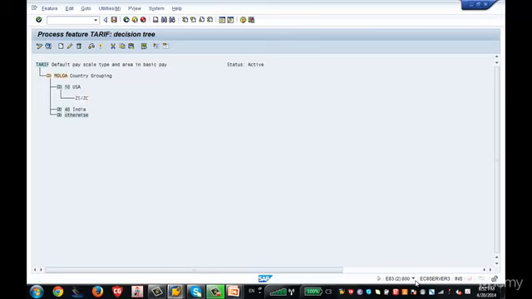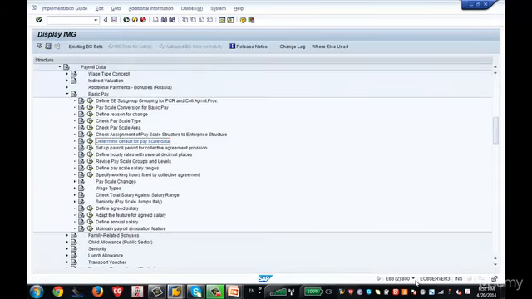Now after you save, you just come out of the screen. So now you have done with the pay scale structure. You have basically created a pay scale type, you have created pay scale area, you have also grouped your employee subgroup grouping for PCR and collective agreement provision, and now you have defined the pay scale type and pay scale area in the info type 8. There is one thing left, which is pay scale group and level, which I will basically teach you in the next lecture, because this is touching some other areas.